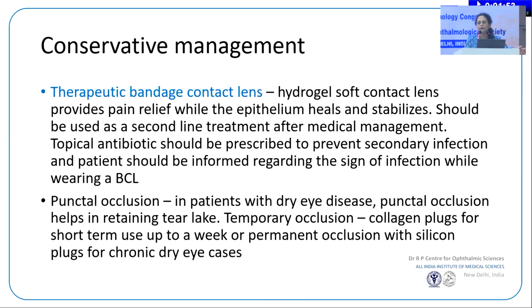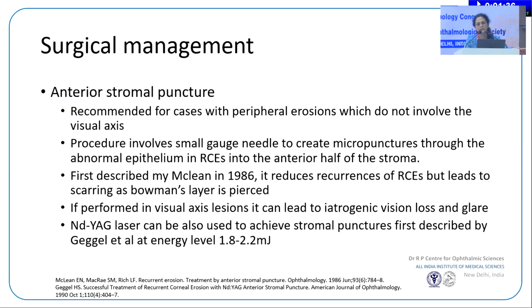In macroforms and patients who come with frequent recurrent breakdowns, you're probably going to have them on long-term lubricants and mild surface steroids, and would probably also consider therapeutic contact lens usage. I do not do punctal occlusions for these patients.